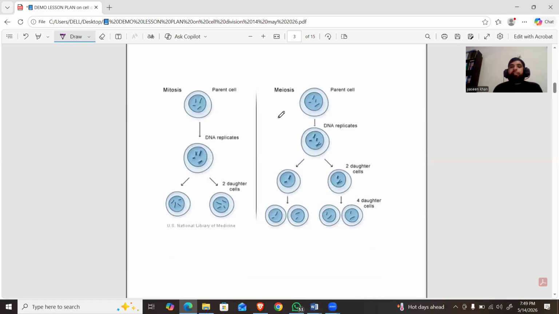This is the general view of mitosis and the general view of meiosis. In mitosis, a single parental cell is divided and it produces two daughter cells. While in the case of meiosis, a single cell divides and produces four daughter cells.